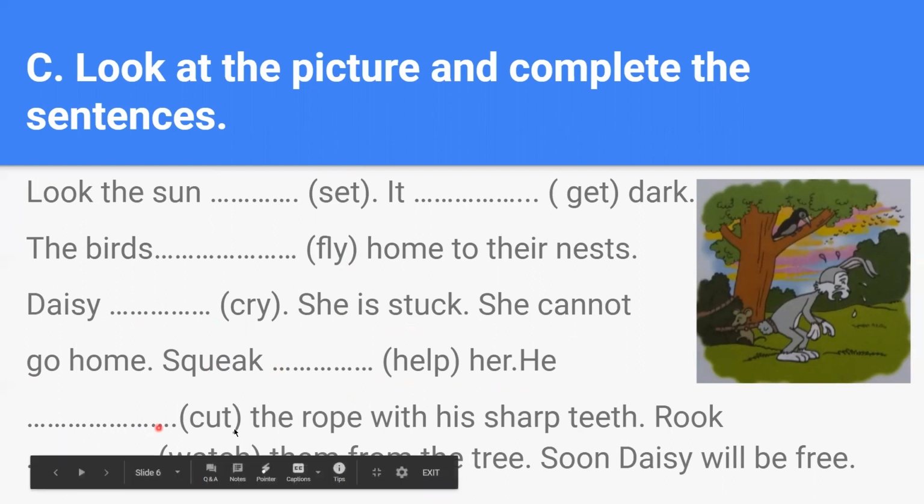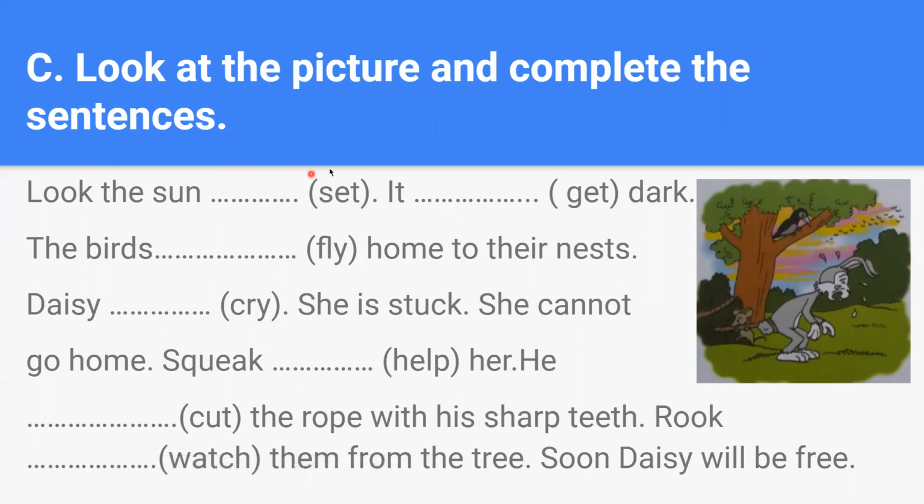He (cut) the rope with his sharp teeth. Rook (watch) them from the tree. Soon Daisy will be free. So now what you have to do is use the correct form of these verbs and fill in the blanks.